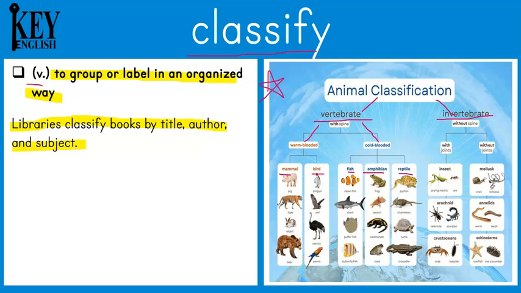Another thing I could say is, the teacher asked us to classify the words as nouns, verbs, or adjectives. For all of our vocabulary words here, you might notice the verb or the adjective or noun symbol next to them. So they are already classified based on what kind of word they are. We can also classify things like foods. I can classify foods as fruits, vegetables, grains, or proteins, for example.